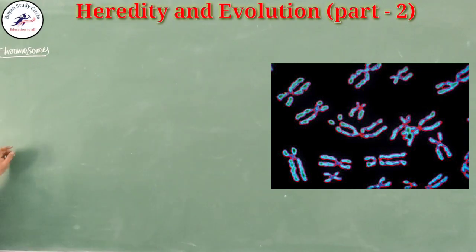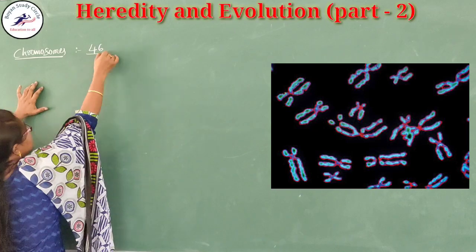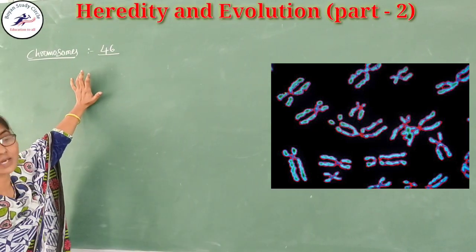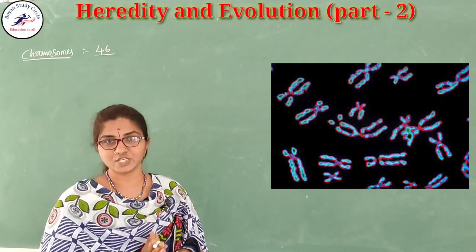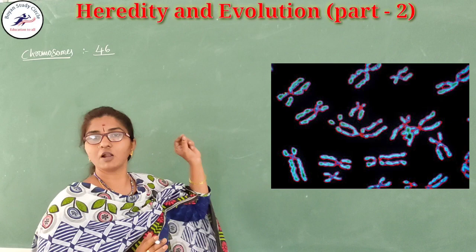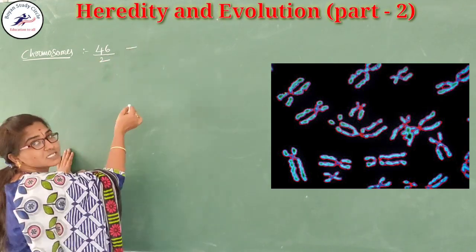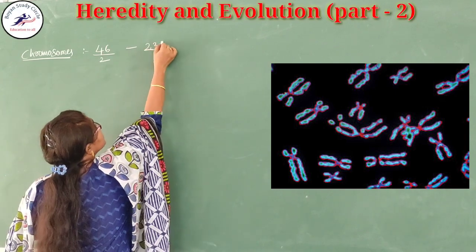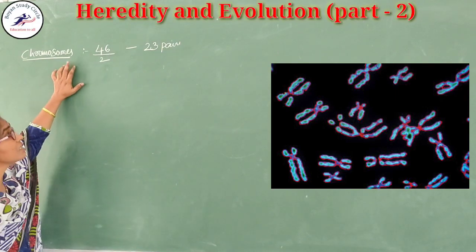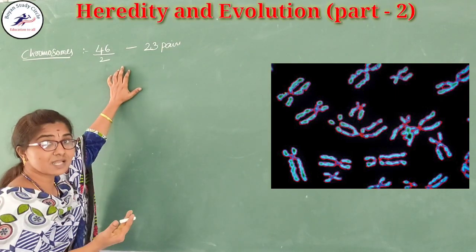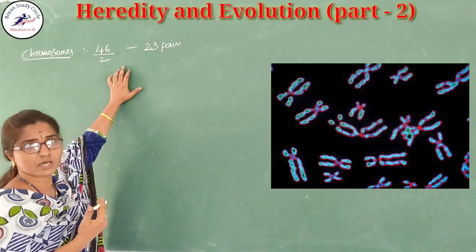How many chromosomes are present in a human being? That is 46 chromosomes. These 46 chromosomes are always in pair condition, that means paired means by 2. How many pairs are present? 23 pairs of chromosomes are present in the human being. In the previous class we discussed what a chromosome is and how chromosomes are formed.